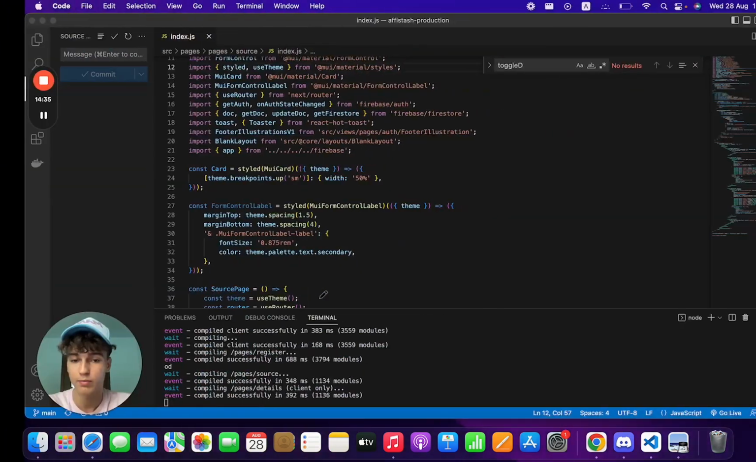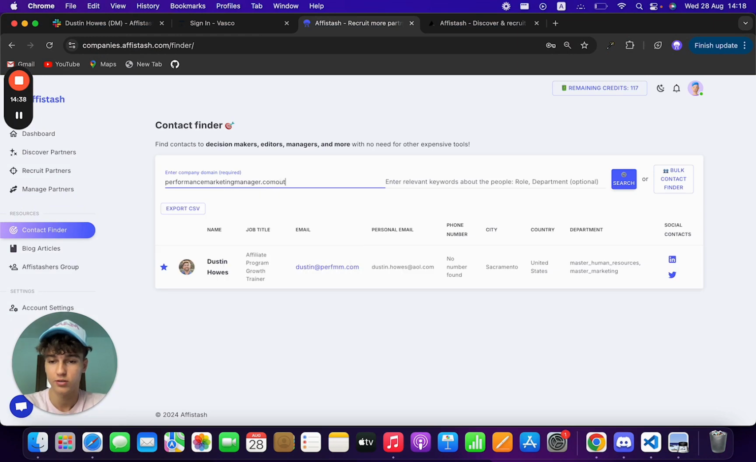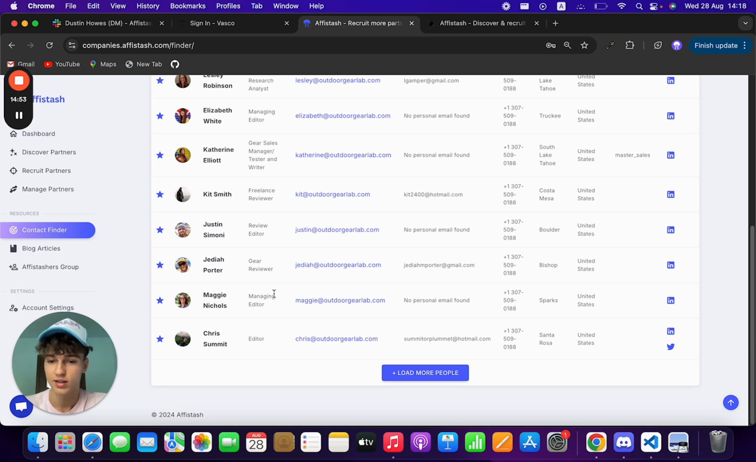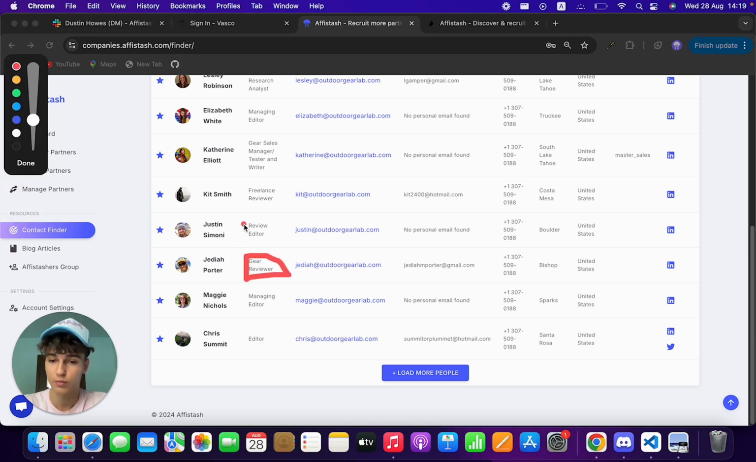So Outdoor Gear Lab. Look, if you come here to the contact finder, you can do outdoorgearlab.com, search. Let's see if it pulls anything. And you'll see that here we really focus on pulling the editors and the managers that you should contact to get an article on there. As you can see here, we have exactly the person that you'd want to contact in this case, which is gear reviewer, or review editor. We want to get some article from these guys. That's where we're trying to hit, right? So we have their email, we have their LinkedIn, super cool.